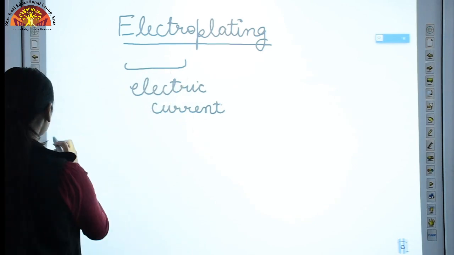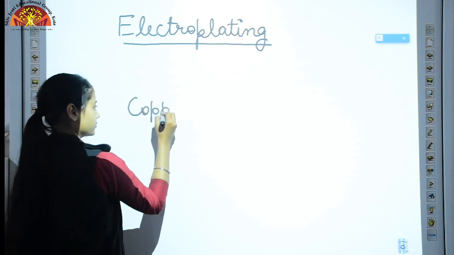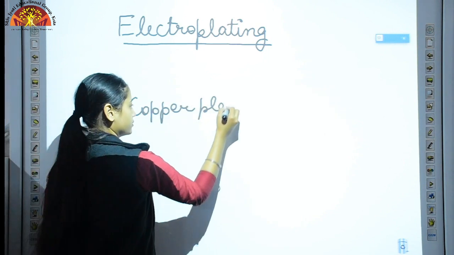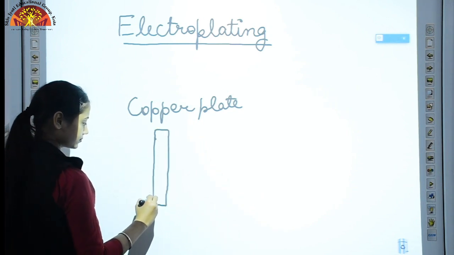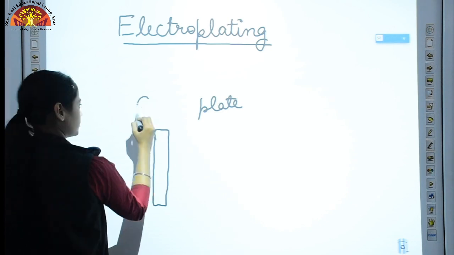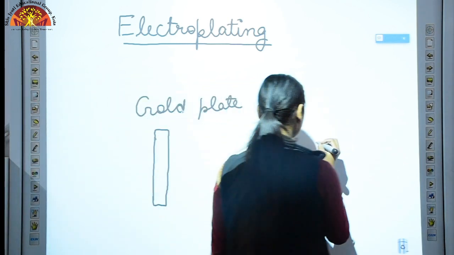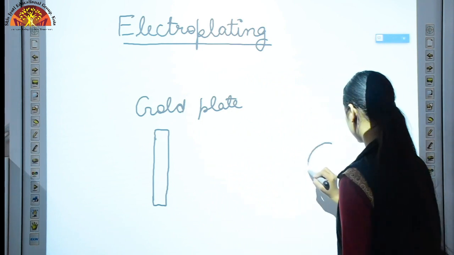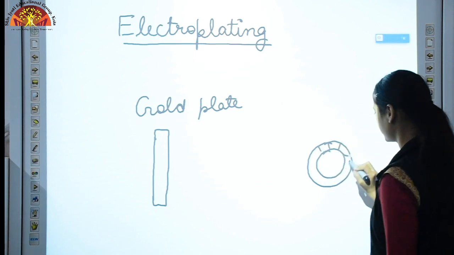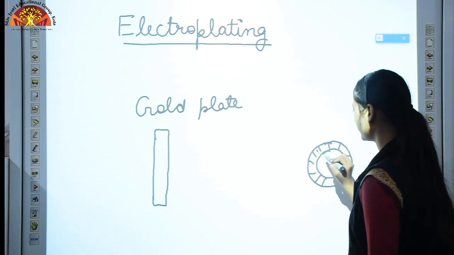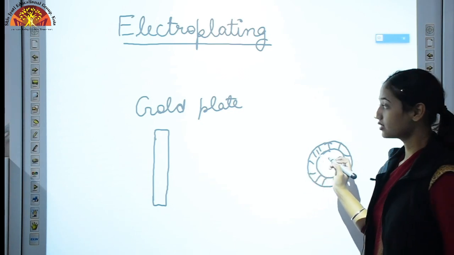So here what is our purpose? This is a copper plate, or let's say a gold plate, because gold is very expensive, and this is let's say any bangle which is made up of any cheap metal.